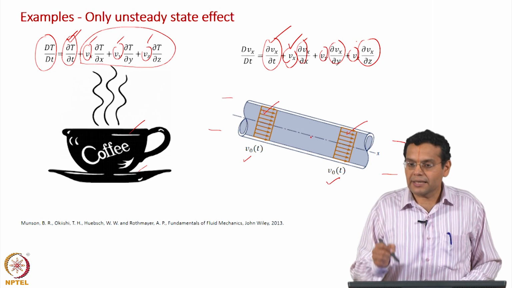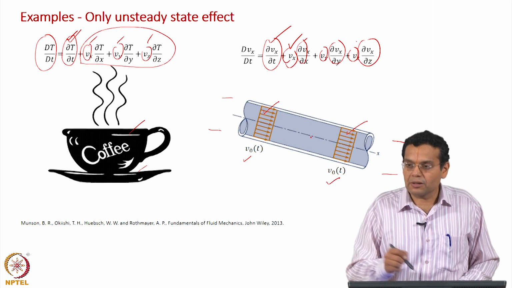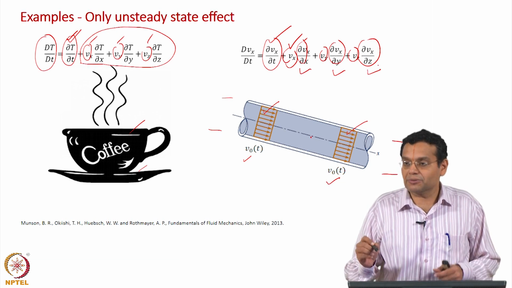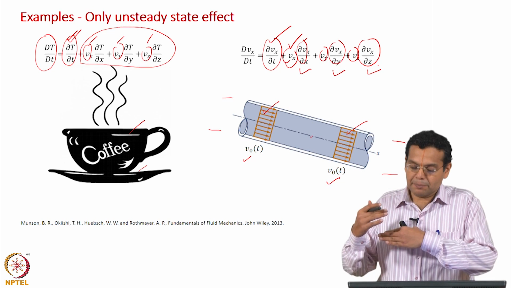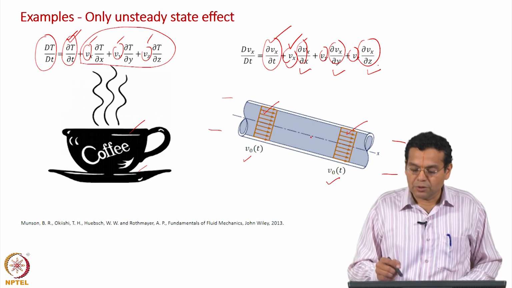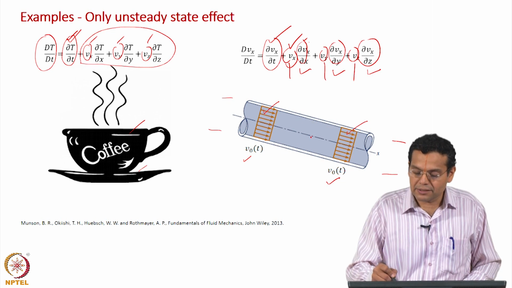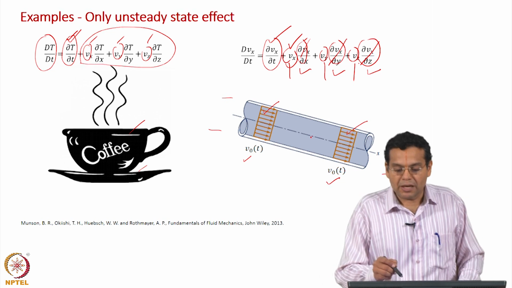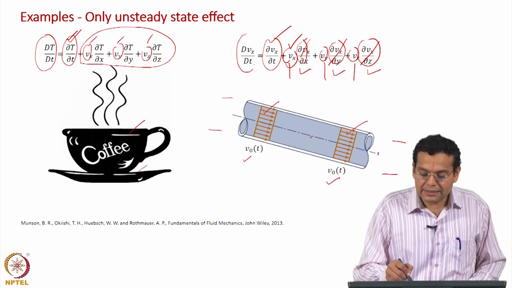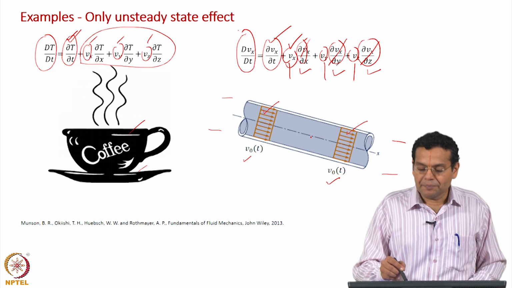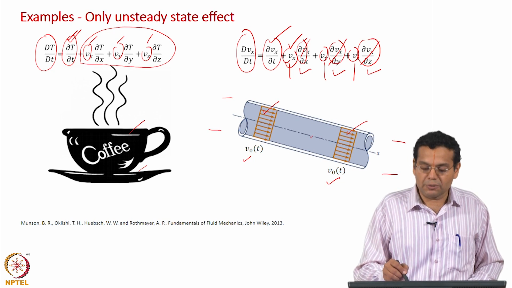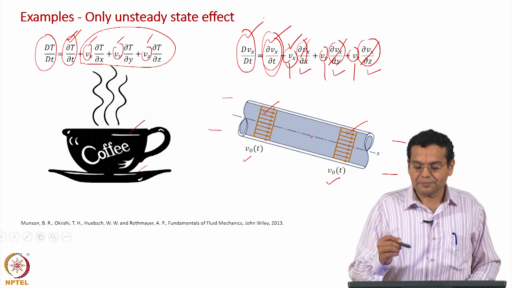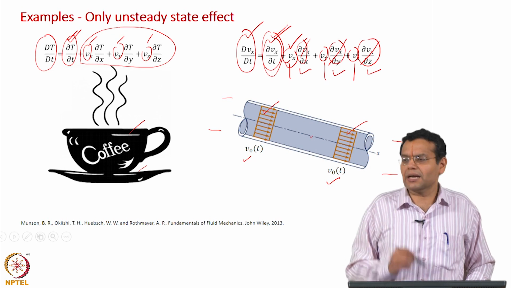This is a case where the second term does not contribute because the gradient in the velocity is not present, that is why he specifically took a case where the pipe has a constant cross sectional area. Though there is flow, these terms are not present in this case, they just become 0, and once again the acceleration experienced by a fluid particle has only one contribution from the local component, the local acceleration. The total acceleration becomes equal to the local acceleration.